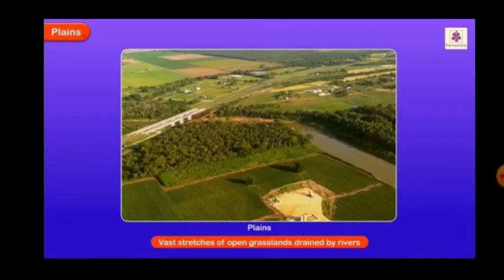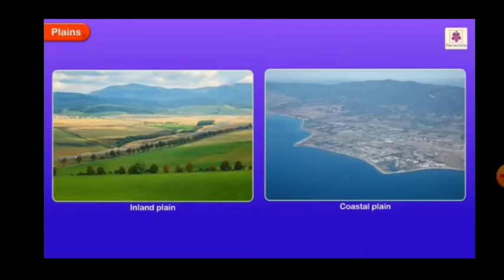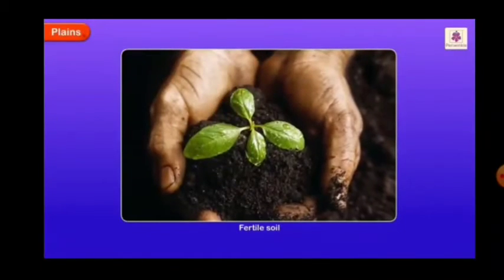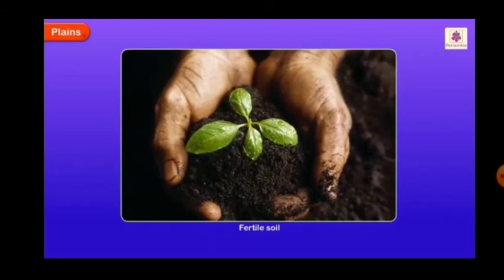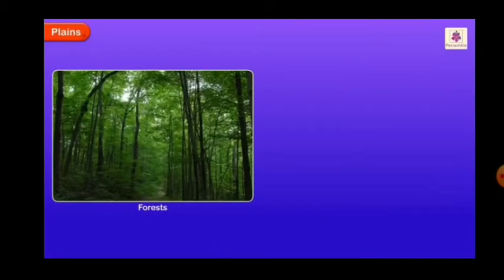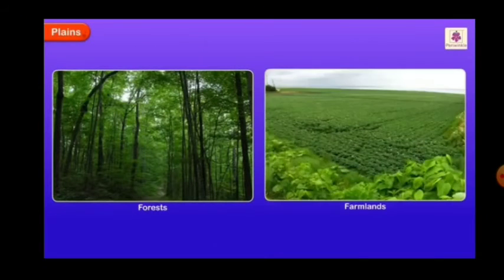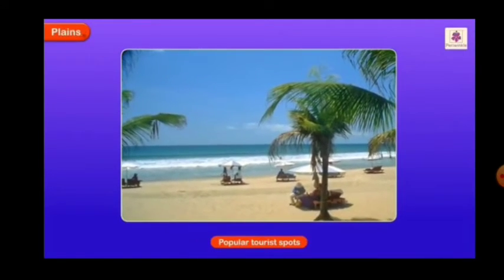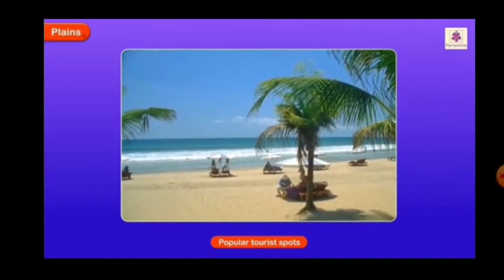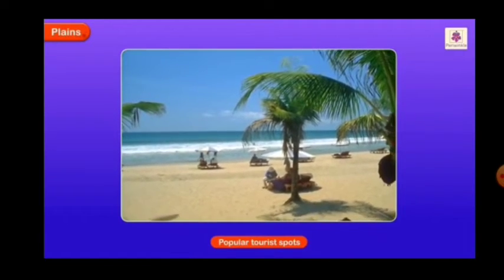And next we have plains. Plains are vast stretches of open grasslands drained by rivers, which are found as inland plains and coastal plains. The soil is fertile, and plains are rich in forests and farmlands. Coastal plains are located along the sea coast and are mainly popular tourist spots.